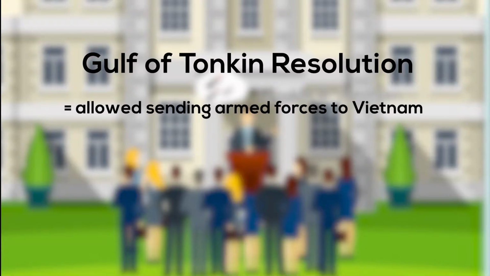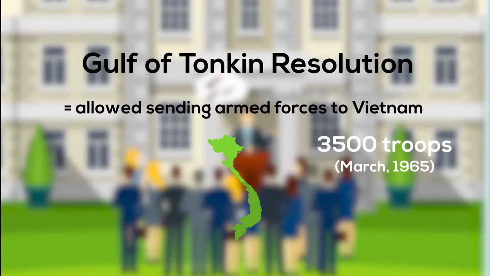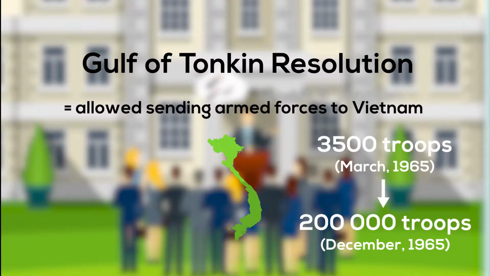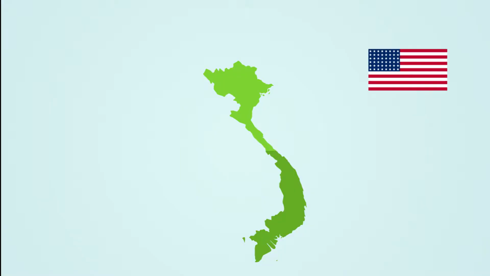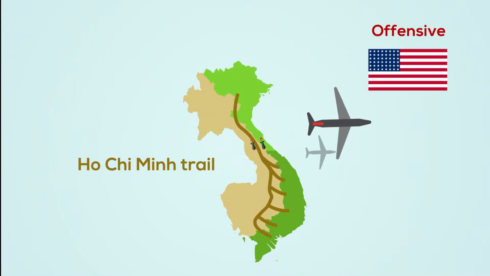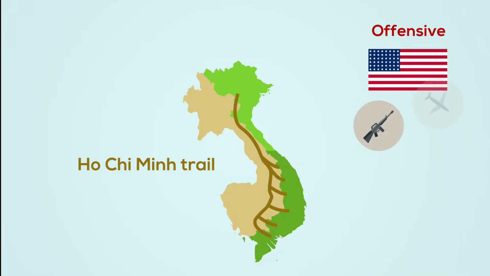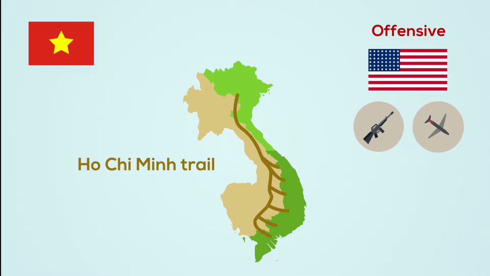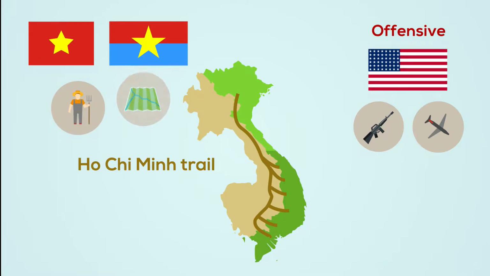In March 1965, the first US troops arrived in Vietnam, consisting of 3,500 Marines. By the end of the year, the number of US soldiers on the ground had risen to 200,000. Although the initial objective of the US forces was purely defensive, it was soon proven to be the opposite. The US bombed the Ho Chi Minh Trail constantly in order to weaken the Viet Cong. It was a gruesome war of attrition in which the US had the technological advantage, but the North Vietnamese and the Viet Cong had the support of many of the common people and knowledge of the terrain.